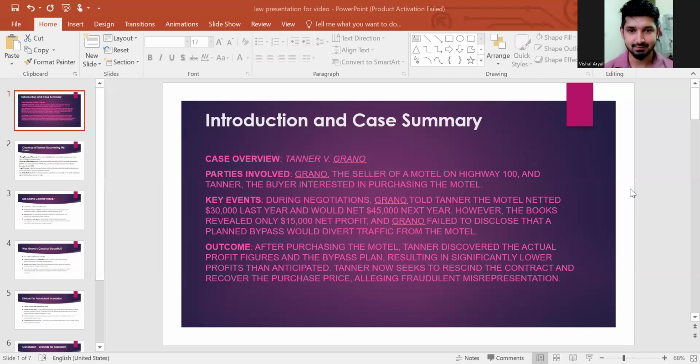He also figured out that the bypass plan was there from before, but Grano didn't disclose it, and he's claiming to rescind this contract as part of the fraudulent misrepresentation done by Grano. So I will be heading towards another slide.